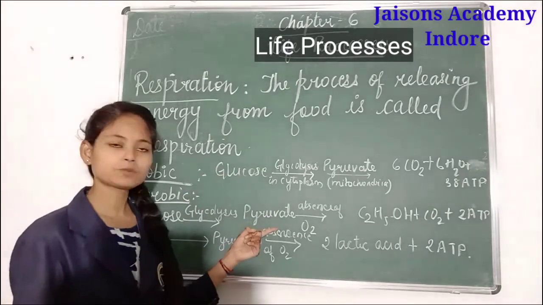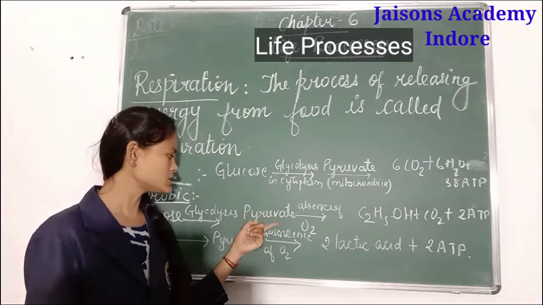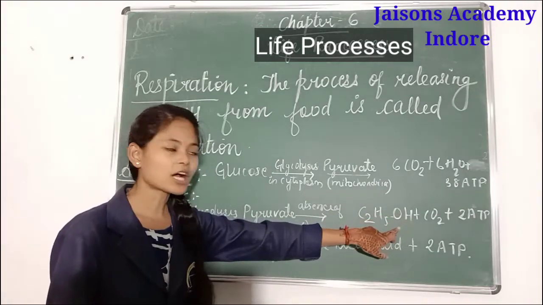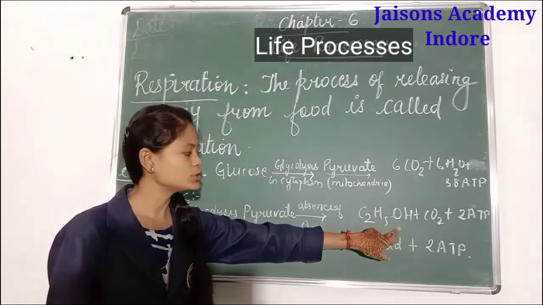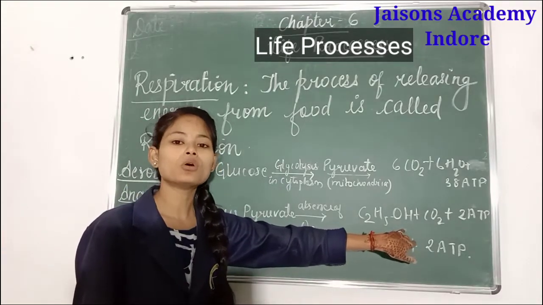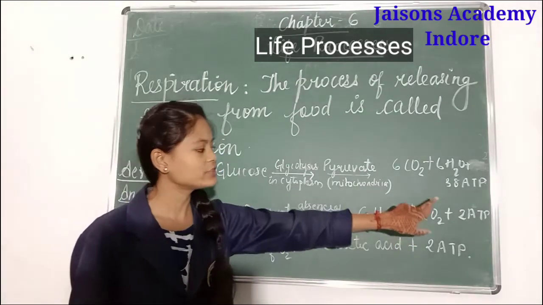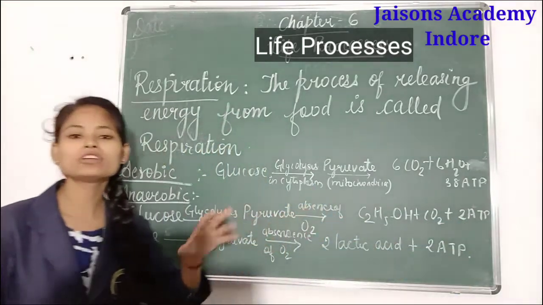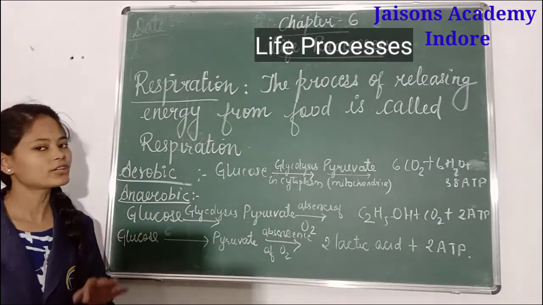Then this pyruvate, in the absence of oxygen, is broken down and converted into alcohol. C2H5OH is a type of alcohol, ethanol, and with that CO2 gas is released and 2 ATP energy. The amount of energy released is very less, though energy is produced.